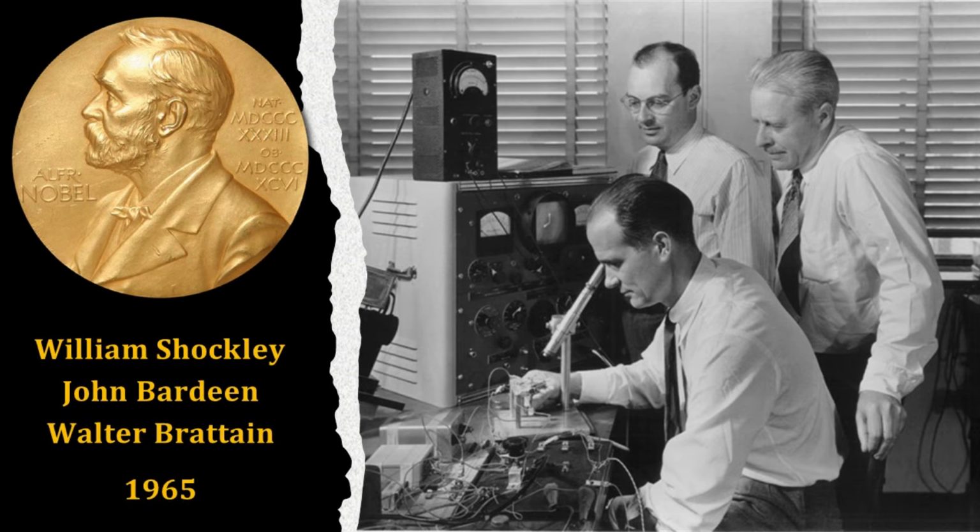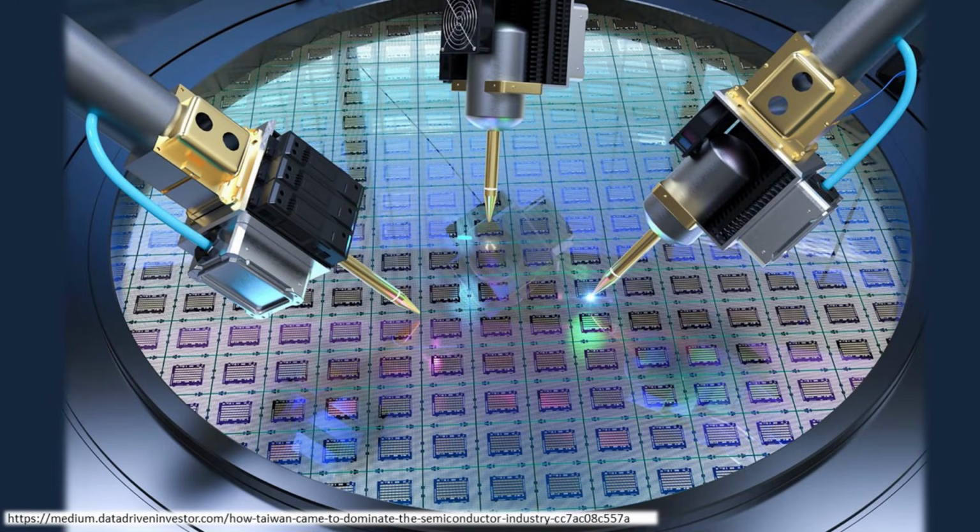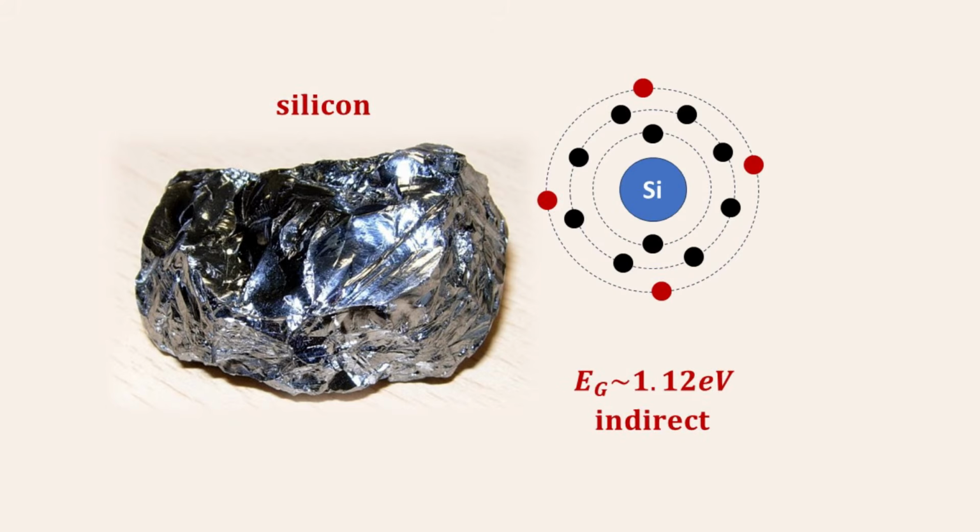This pioneering work was performed by William Shockley, John Bardeen, and Walter Brattain. They were jointly awarded the 1956 Nobel Prize in Physics for their research on semiconductors and their discovery of the transistor effect. However, for practical reasons, such as the abundance of silicon and its innate ability to form high-quality thermal oxides, the silicon metal oxide semiconductor field effect transistor, or MOSFET, replaced germanium to be the semiconductor of choice for integrated electronic circuits. Like germanium, silicon is also a group 4 elemental semiconductor.